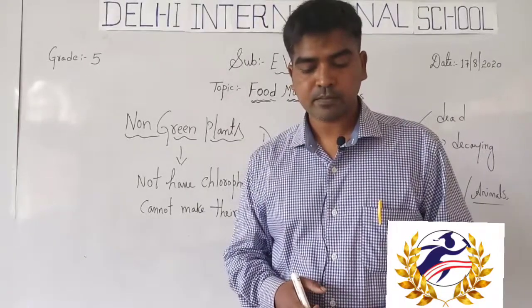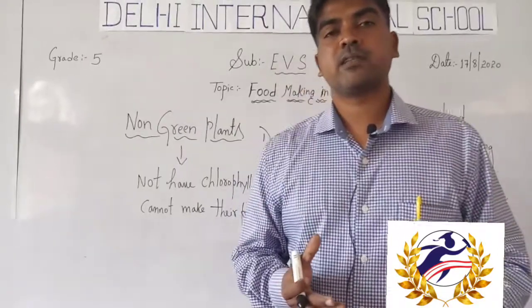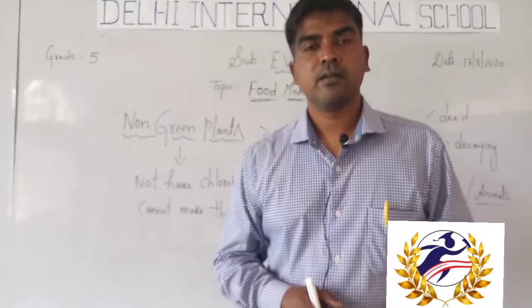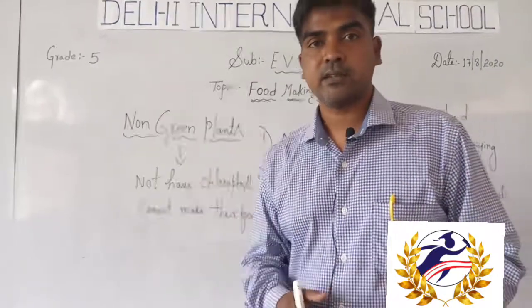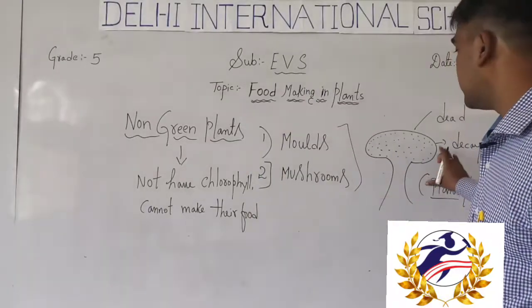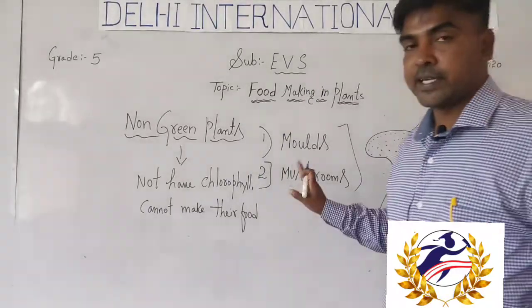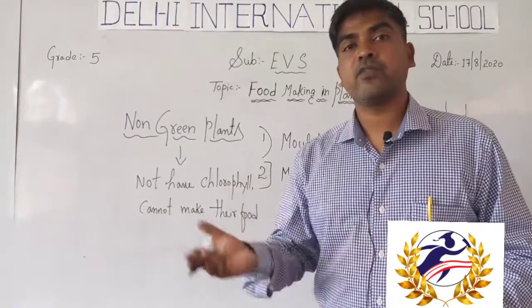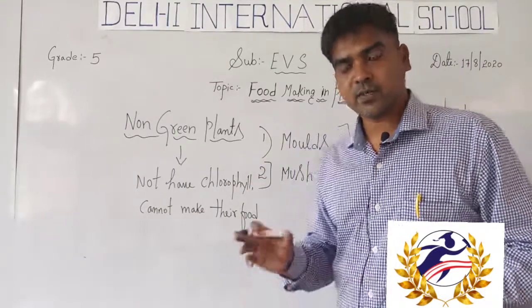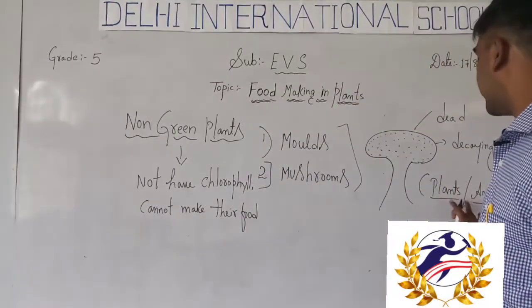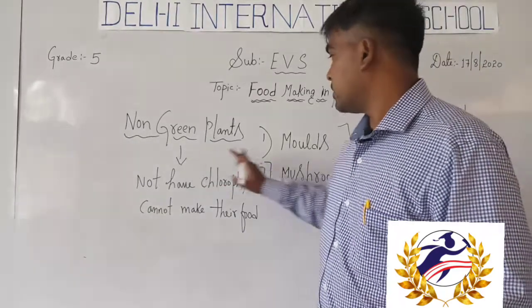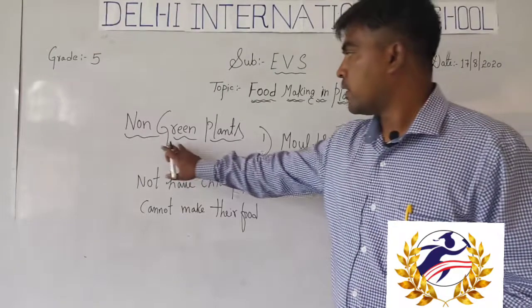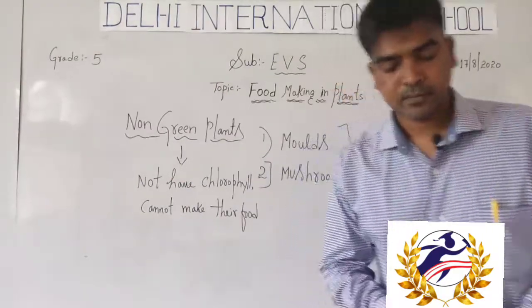Because they need minerals and some support to provide food and energy. So that's why they grow on dead animals and decaying plants. These two are examples of non-green plants.